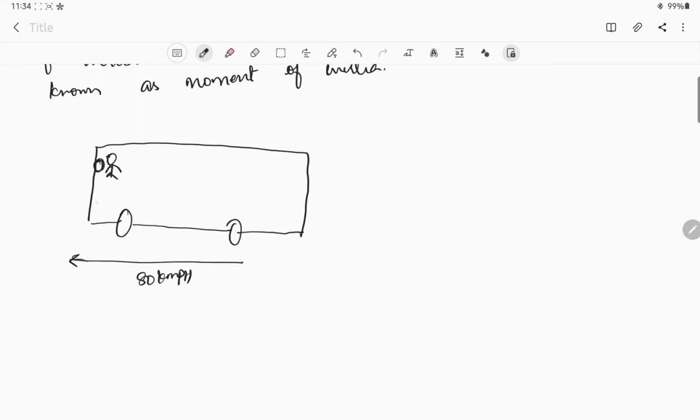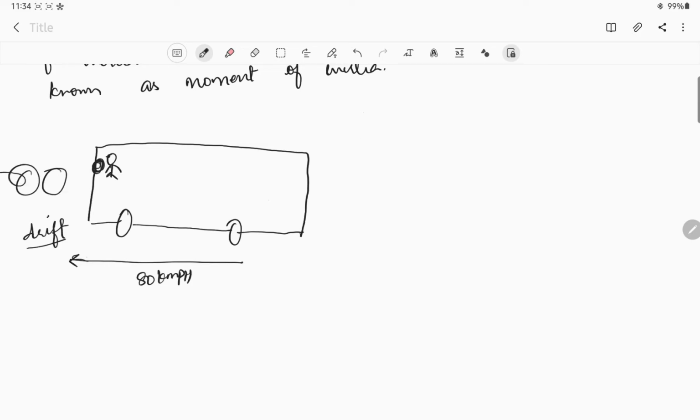Suddenly the driver tries to rotate the steering, either left or right. Suppose for example the driver started drifting the bus. We say it as drift, right? So what happens when we try to drift a bus? The bus will try to overturn, isn't it? The bus will try to overturn like this.